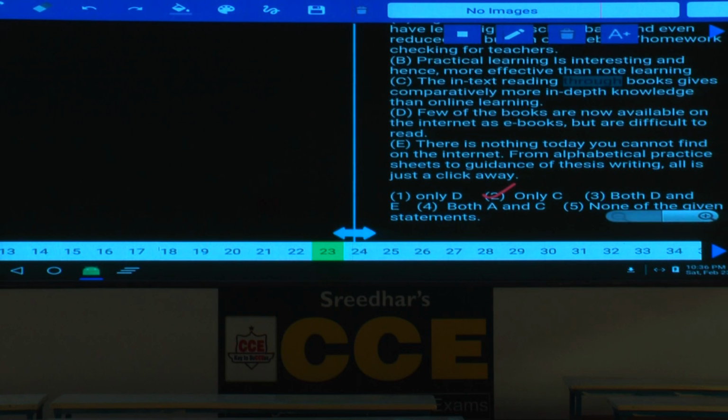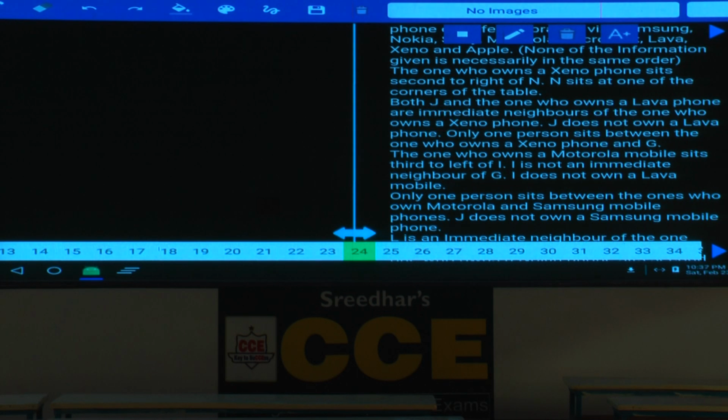What about D? Few of the books are now available on the internet as e-books but are difficult to read. But here it is talking about only online education and only few of the books. And fifth, there is nothing you cannot find on the internet today. Now this is an advantage rather than disadvantage. Only C, choice 2.